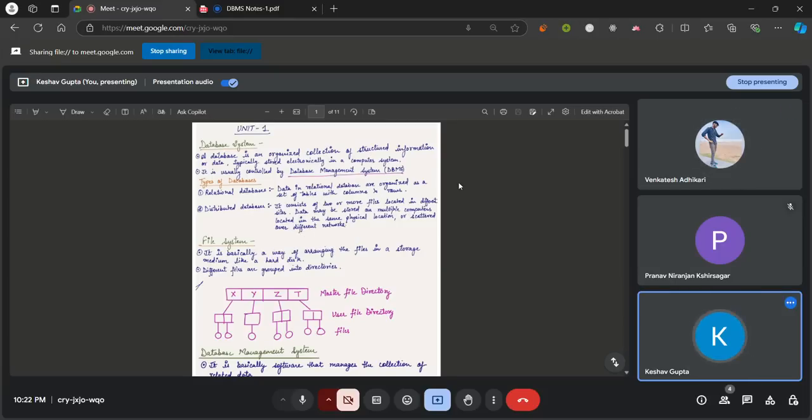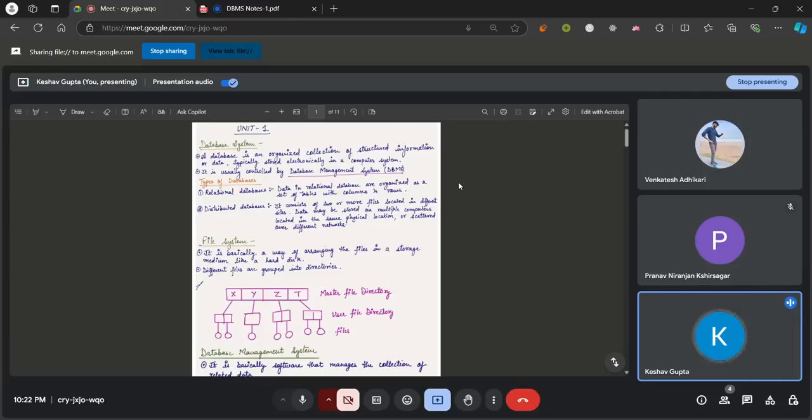It's just that we have a lot of data with us, but we can't just keep it scattered, right? We need to manage it properly in tables or in other structured forms in order to understand it properly or draw some meaningful insights from it. So that's what a database does. It is used to store data in a structured format. As we can see, it's written over there too: a database is an organized collection of structured information or data, typically stored electronically in a computer system.